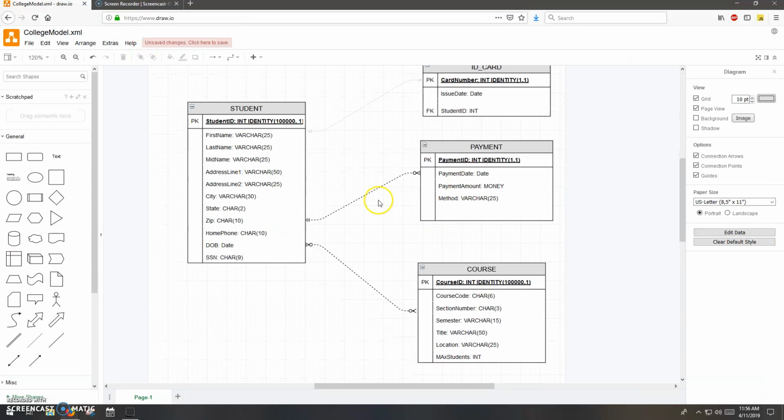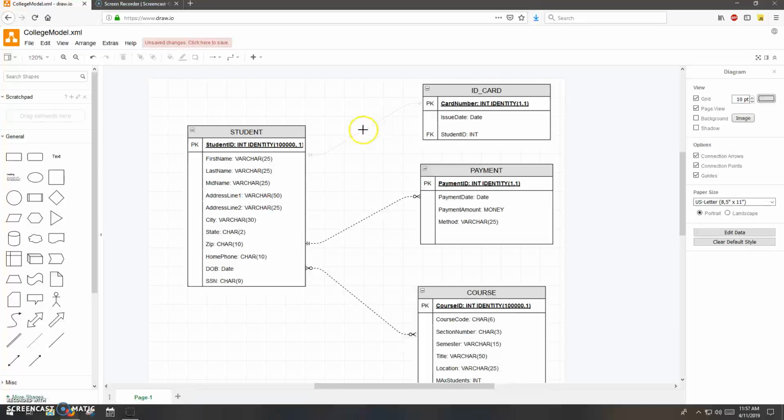Okay, so in this video we will talk about the many-to-many relationship. One thing I did, I tackled the one-to-one in the last video. Sometimes when I'm working on a data model and a relationship is taken care of, like this one is, I will gray out that line. And you can do that fairly easily.